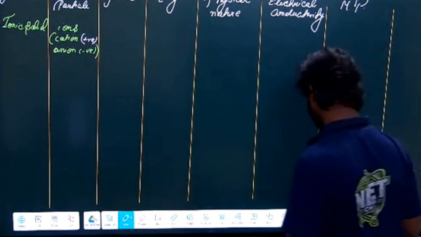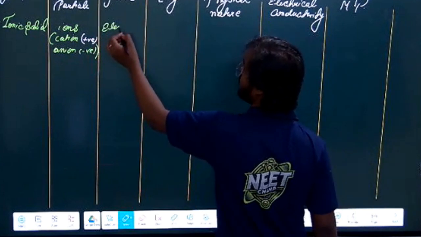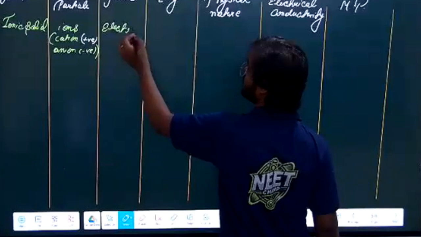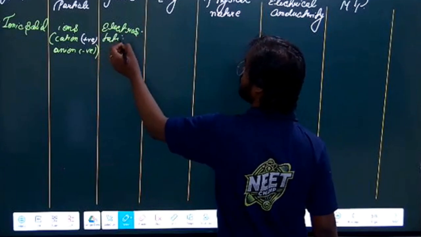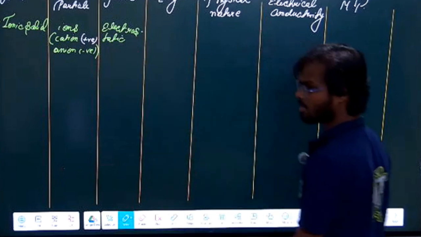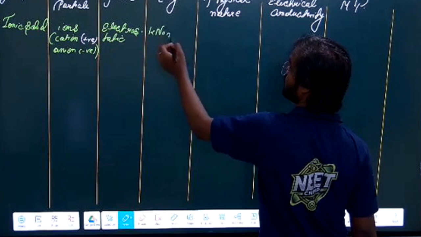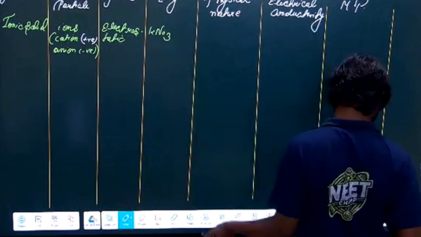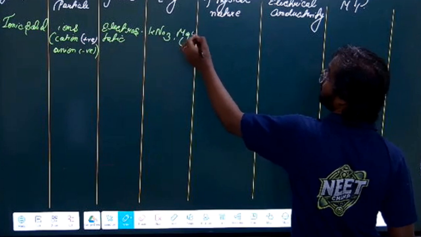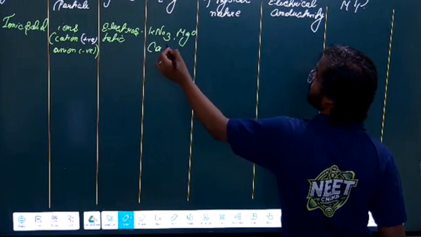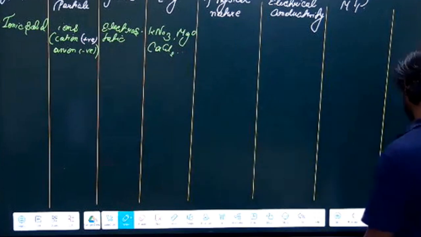What type of force will it be? If charges are there, then it will have which type of force? Electrostatic, right? That we are studying also. So electrostatic force. For examples, any ionic compound you can write, like KNO3, which we have seen also, MgO, CaCl2.